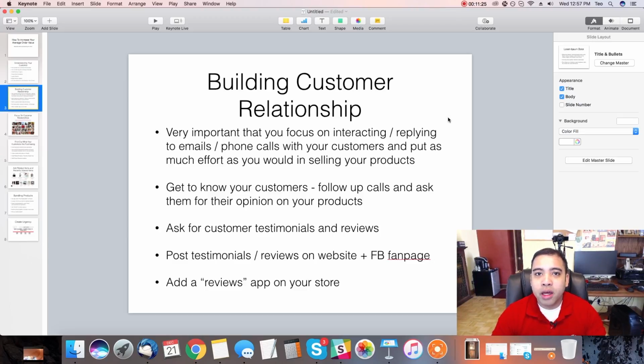If you have a winning product, you want your customers to talk about it. You want your customers to say, "Hey, I love this product. You should buy it. This is why you should buy it." And things like that. It's very important that you have that. It's going to increase your conversions, and it's going to increase your average order value.